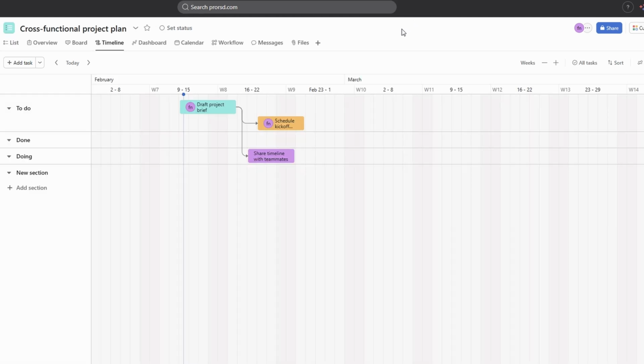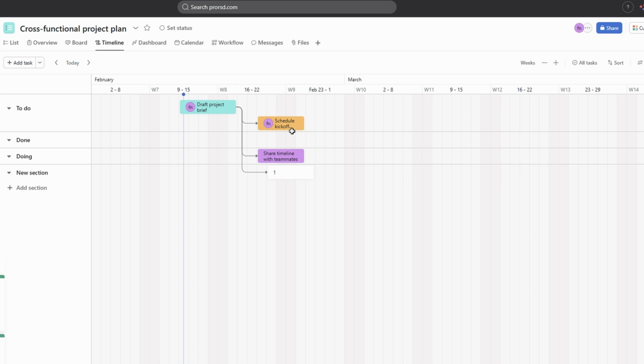Creating a dependency is easy. Simply click and drag from one taskbar to another, and Asana will automatically create a link between the two tasks. This visual connection clearly shows the relationship, helping you stay organized. If you attempt to move a task that is dependent on another, Asana will block the action, preventing any accidental shifts that could lead to conflicts or delays. This safeguard ensures that your timeline remains intact and tasks stay on track.